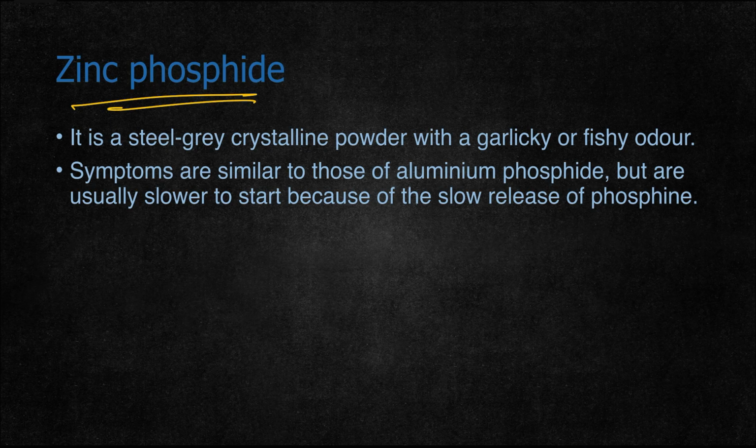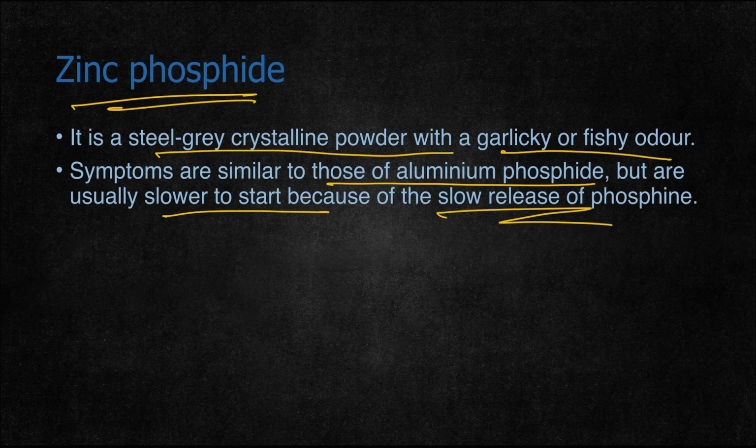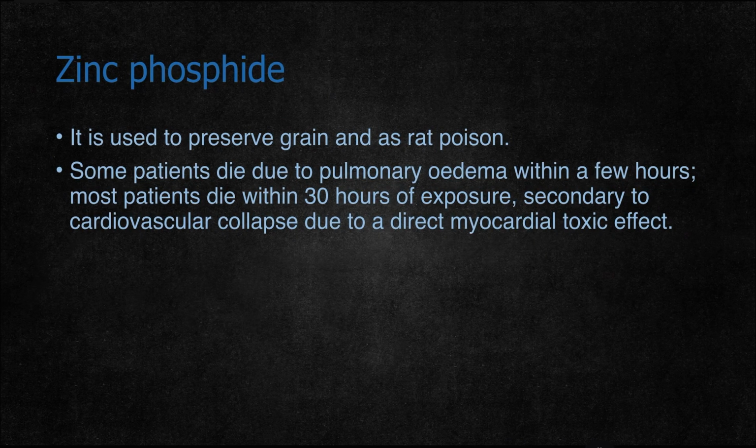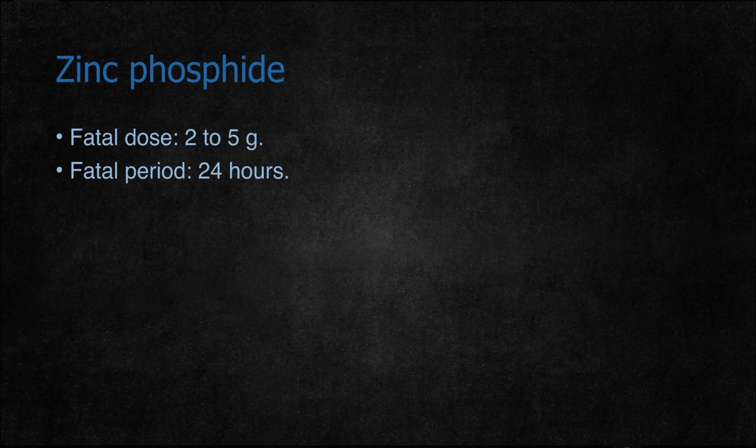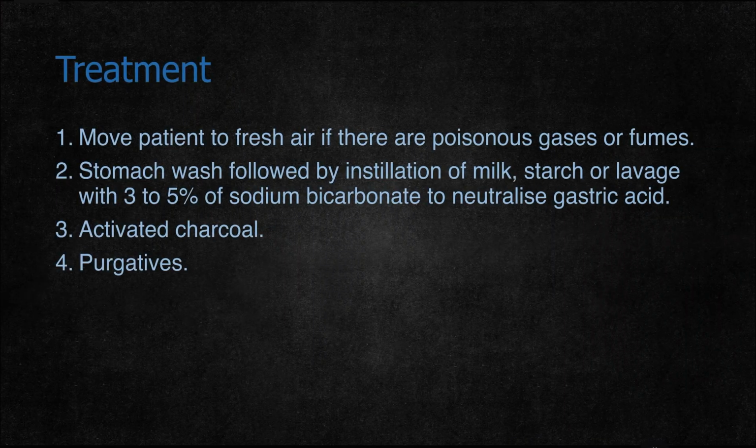Coming to the next phosphide, zinc phosphide. This is also similar to aluminum phosphide. It is a steel grey crystalline powder with a garlic or fishy odor. Symptoms are similar to those of aluminum phosphide but are usually slower to start because of slower release of phosphine. It is also used as grain and rat poison. Some patients die because of pulmonary edema within a few hours. Most patients die within 30 hours of exposure, secondary to cardiovascular collapse due to direct myocardial toxic effects. The fatal dose of zinc phosphide is 2 to 5 grams. Within 24 hours, the person dies.